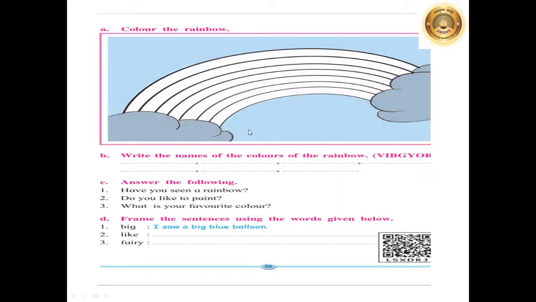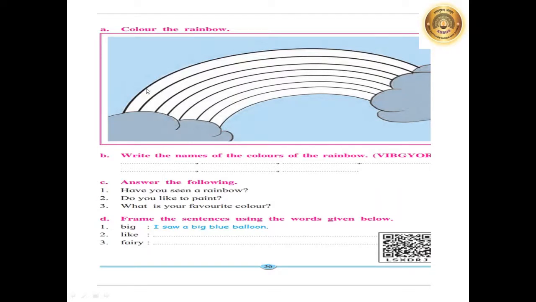Now after the reading of this story, you must feel that you also should do some painting. So students, here is the picture of a rainbow. What is a rainbow? It's this shape joining two clouds. Have you seen a rainbow anytime?